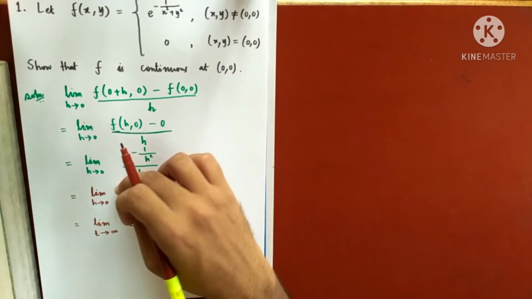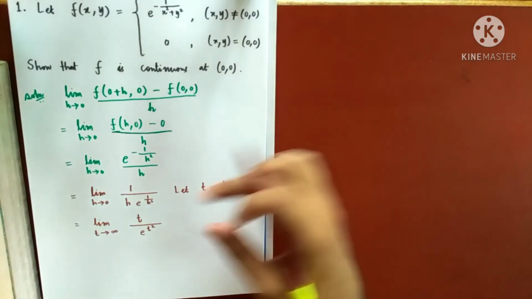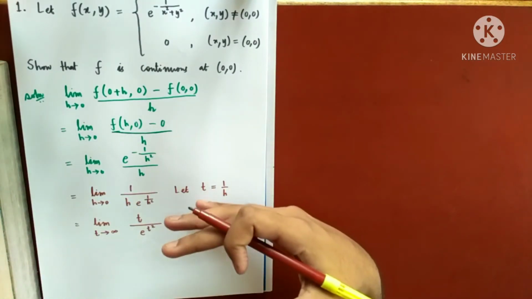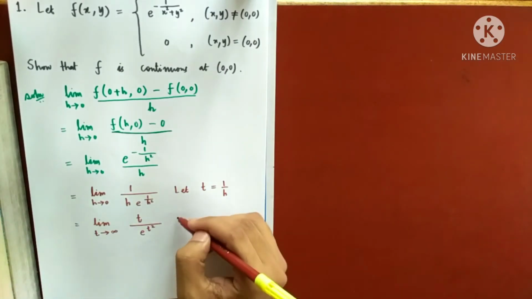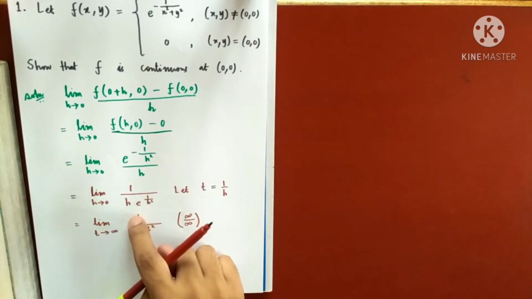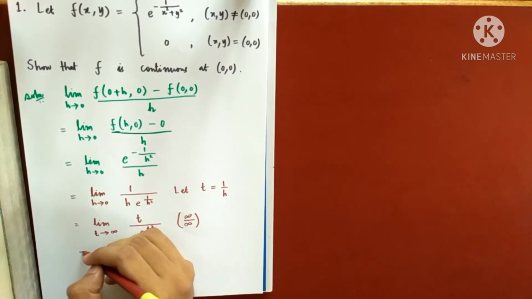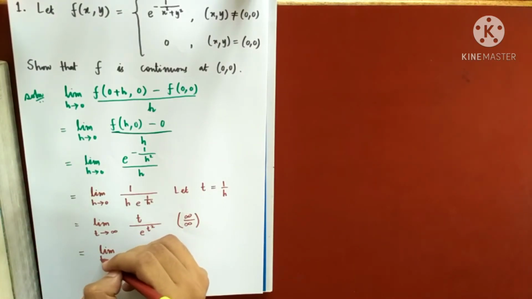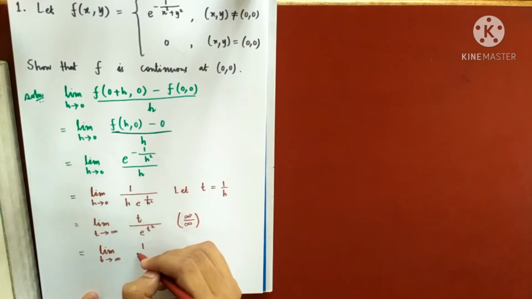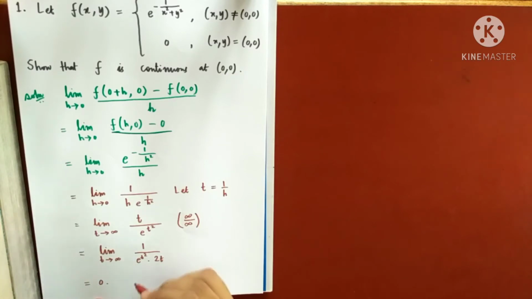Basically you have to evaluate this limit, nothing else. Whatever technique you have, you can use it, because this is a limit of a single variable. I am using this technique, putting t equals 1 by h. This is of the form infinity by infinity, because as t tends to infinity, both go to infinity. I can use L'Hospital's rule. Differentiate numerator and denominator: e to the power t square gives e to the power t square times the derivative of t square, which is 2t. Now this goes to 0 because the whole denominator is tending to infinity. So this is 0.